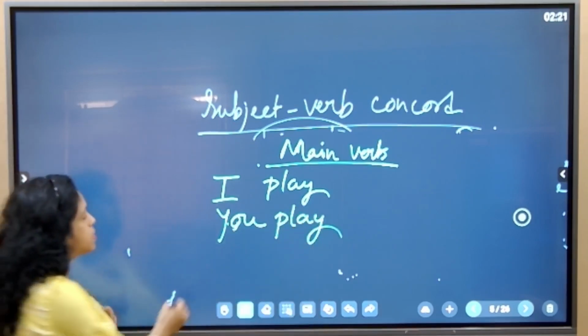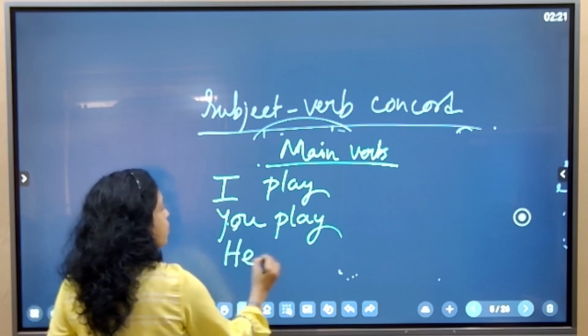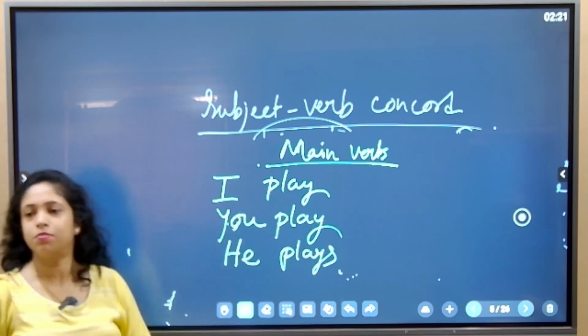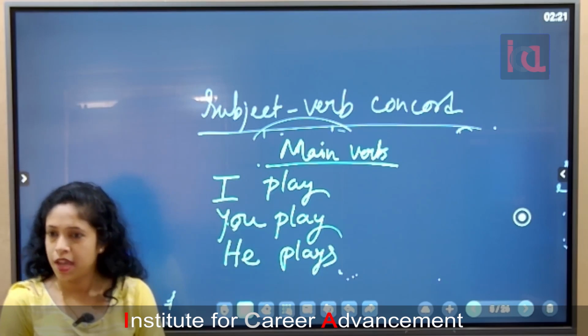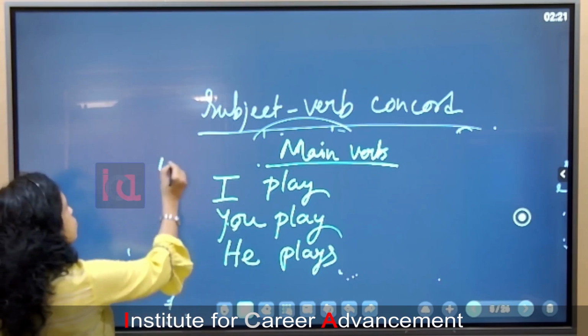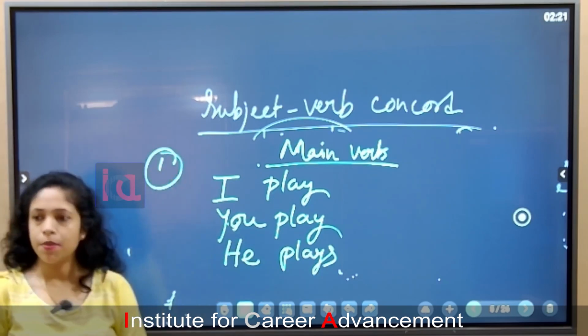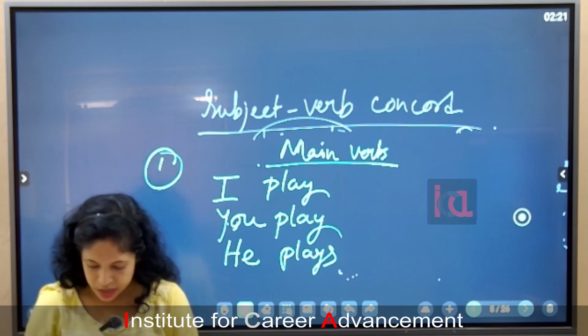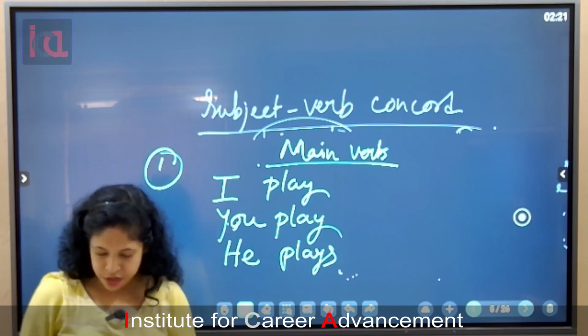But for third person singular number, what will we write? He plays. So here is the subject verb concord. This is the first rule for be verb and main verb. Now let us go to the exception.